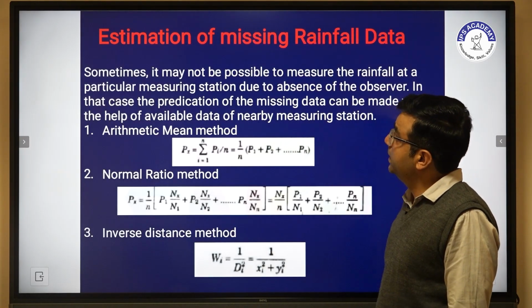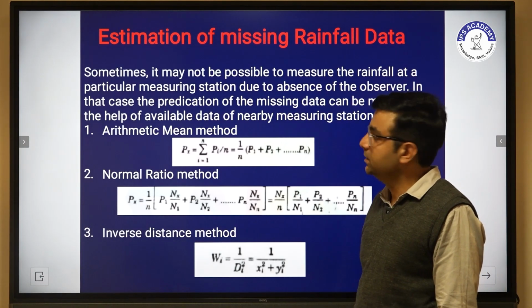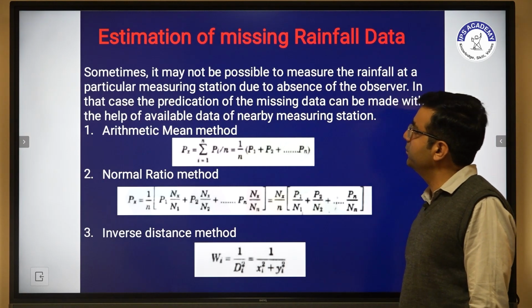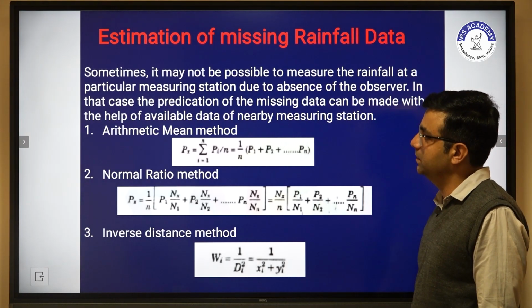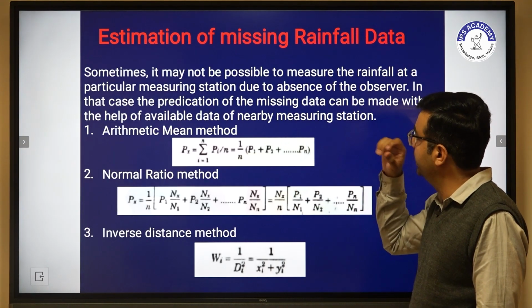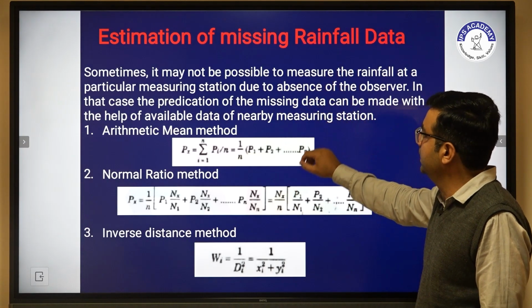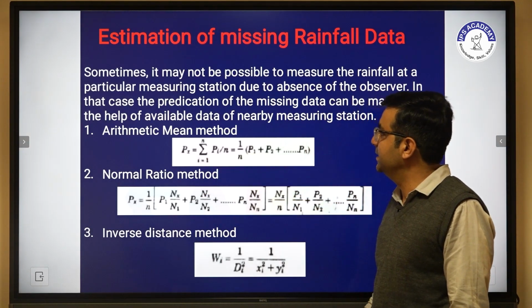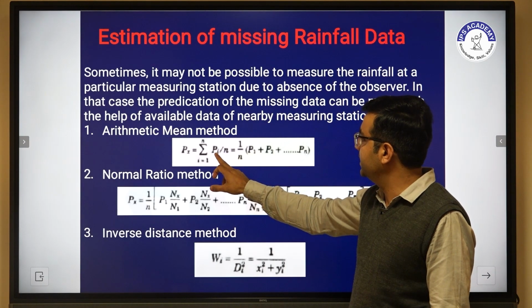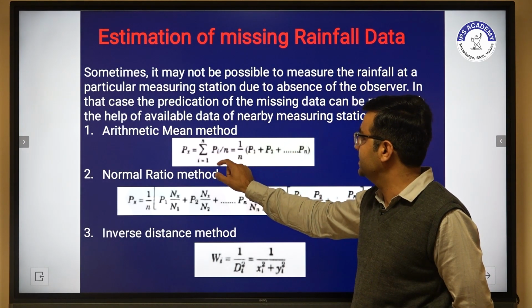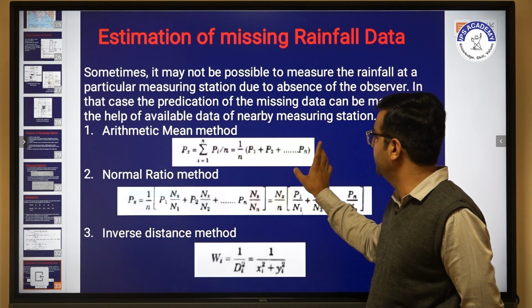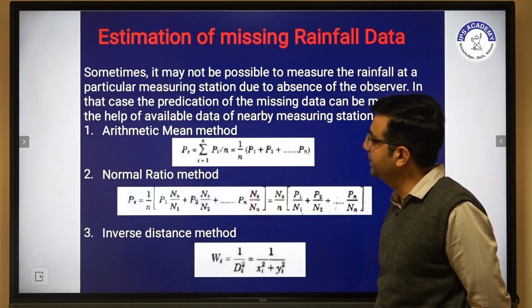Now we have to discuss the estimation of missing rainfall data. Sometimes it may not be possible to measure the rainfall at a particular location due to the absence of an observer. So these are the three methods by which we calculate the missing rainfall data. Px is nothing but the arithmetic mean method, in which Pi changes with respect to the station. For example, i is a value from 1 to n, so P1, P2, P3 up to Pn, and this is known as the arithmetic mean method.